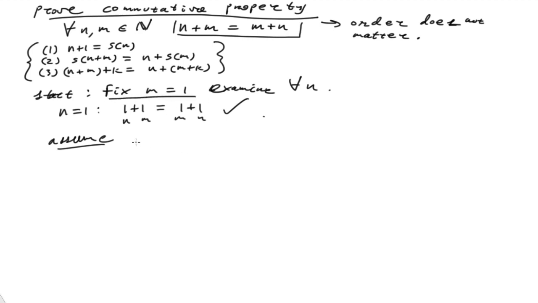We're going to do this induction. Now that n plus 1 is equal to 1 plus n, we need to prove now, prove the following, that it's also true for the next in the sequence.